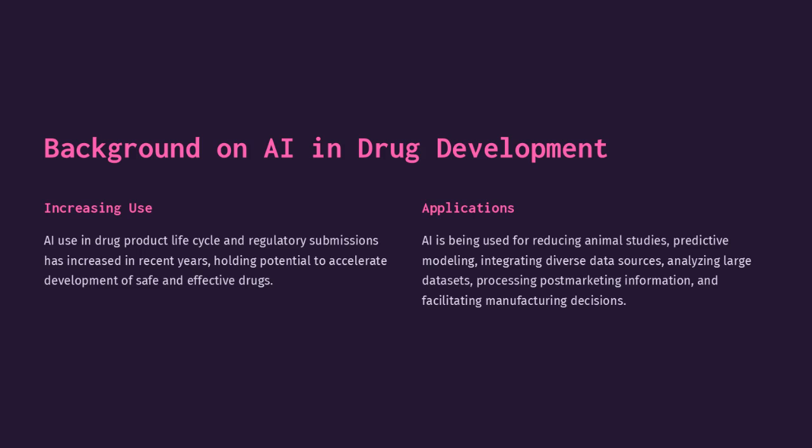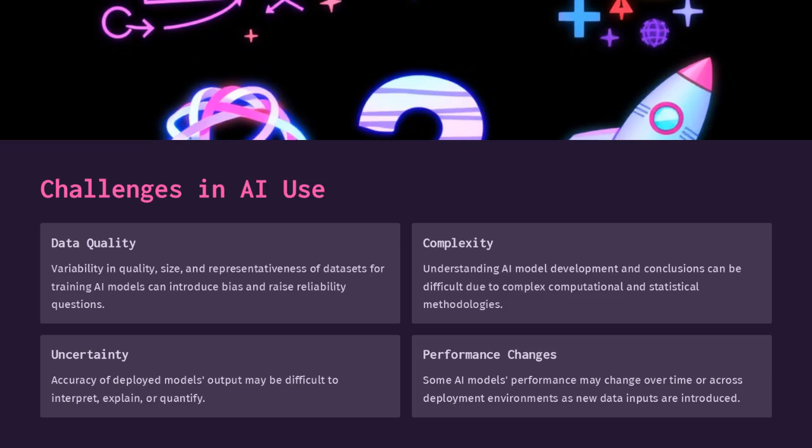AI is being used for reducing animal studies, predictive modeling, integrating diverse data sources, analyzing large datasets, processing post-marketing information, and facilitating manufacturing decisions. Challenges in AI use include data quality, complexity, uncertainty, and performance changes. Variability in data quality can introduce bias and risk reliability questions. Understanding AI model development and conclusions can be difficult due to complex computational and statistical methods. Accuracy of deployed models' output may be difficult to interpret, explain, or quantify. Some AI model performance may change over time or across deployment environments as new data inputs are introduced.